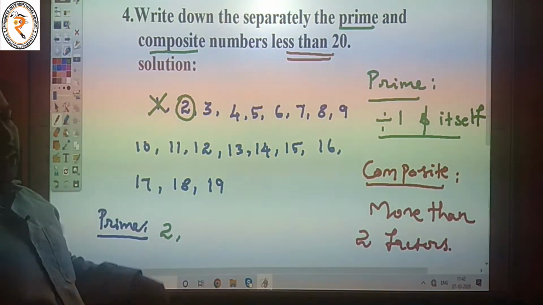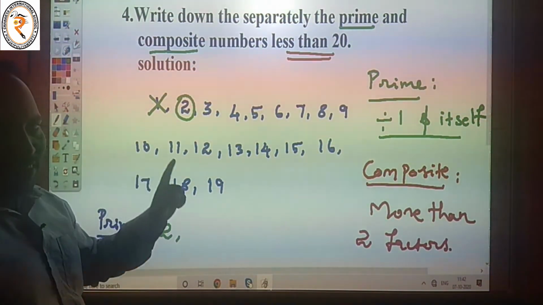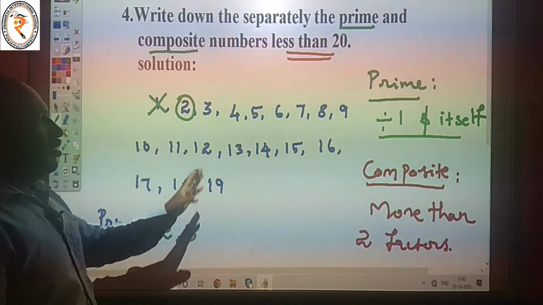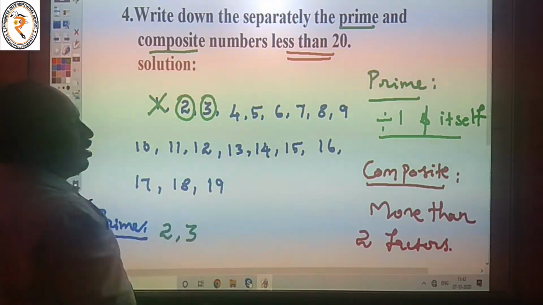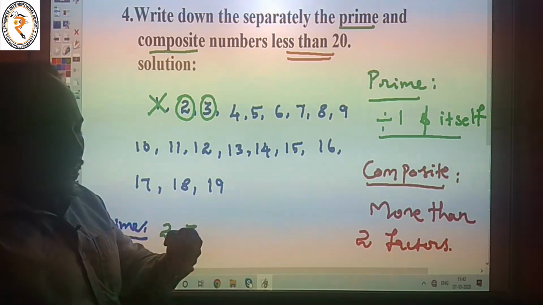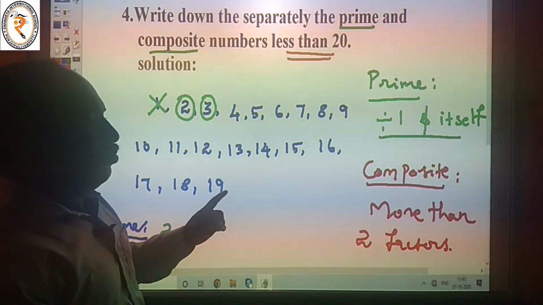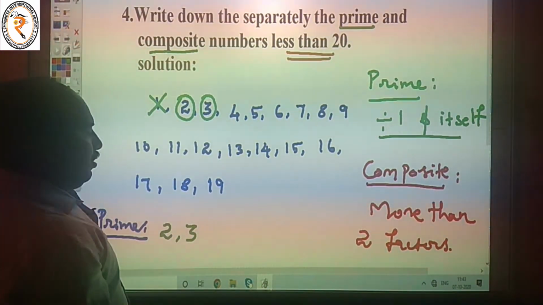The next one, 3, is also a prime number because 3 is divisible only by 1 and itself. The next one, number 4, is a composite number because 4 has the factors 1, 2, 4. Having more than 2 factors, it is called a composite number.